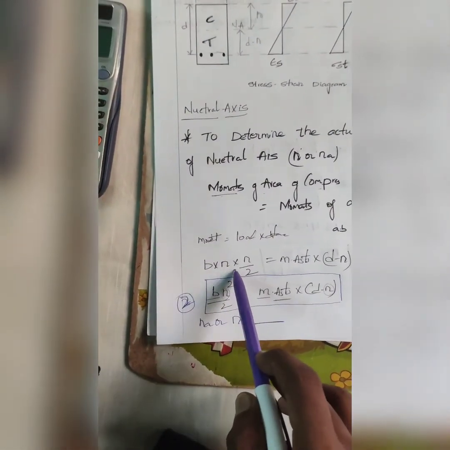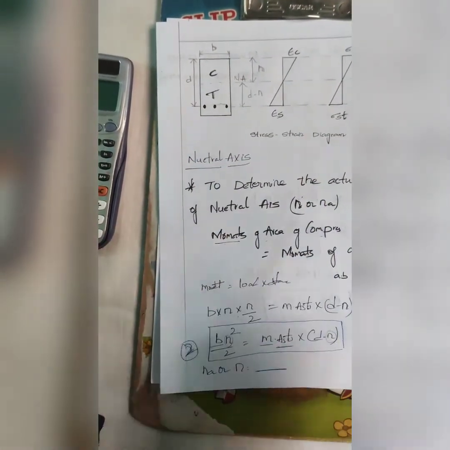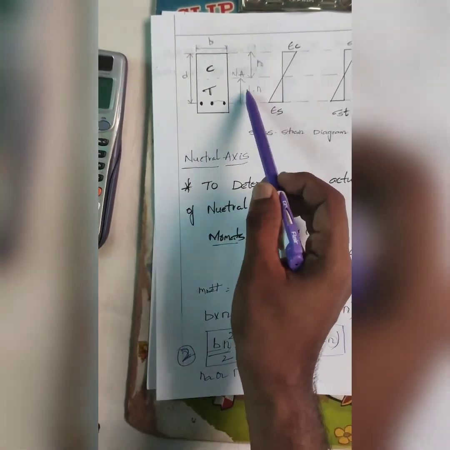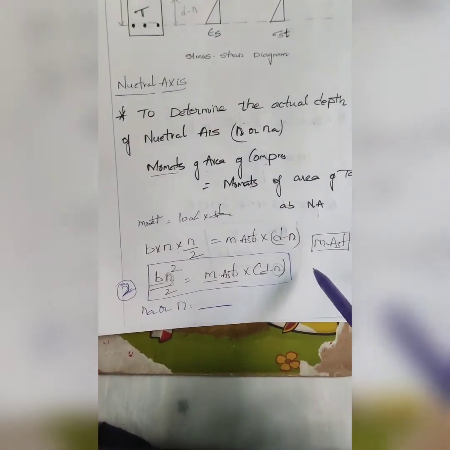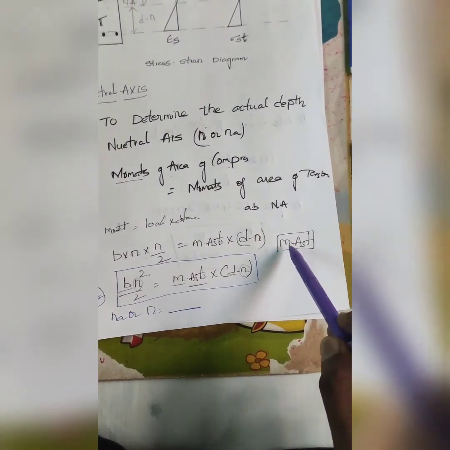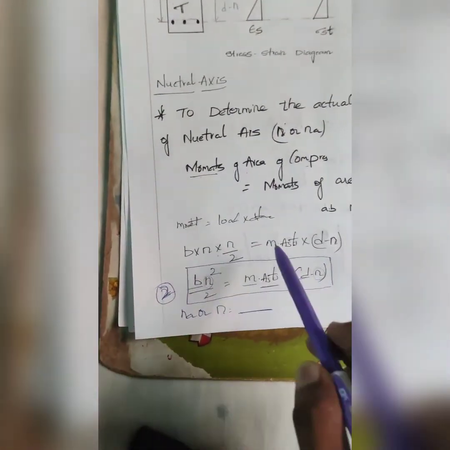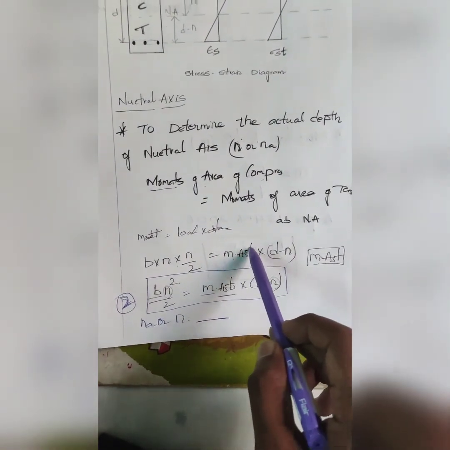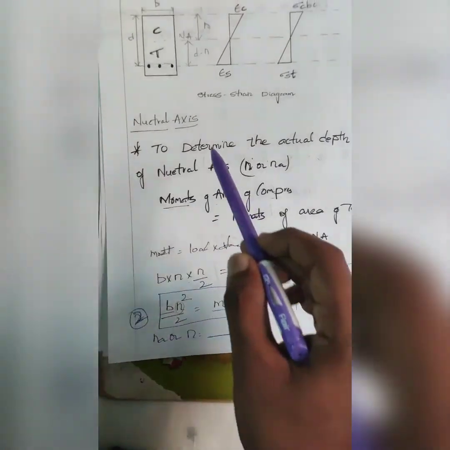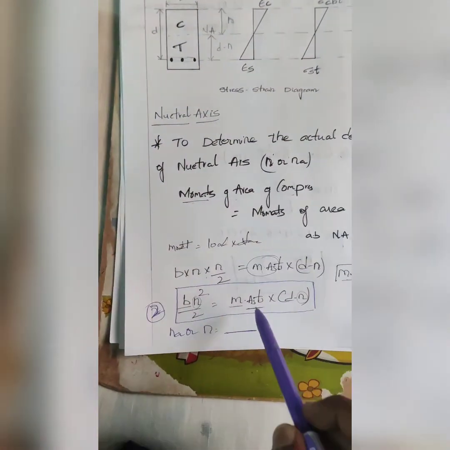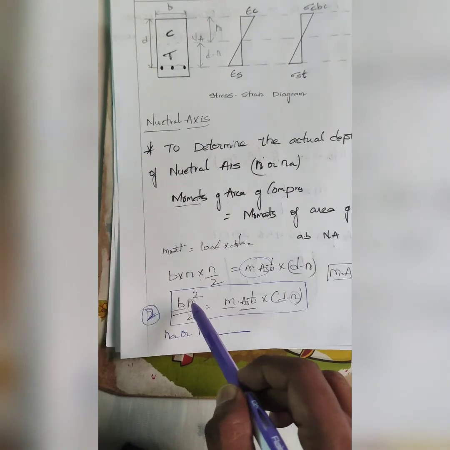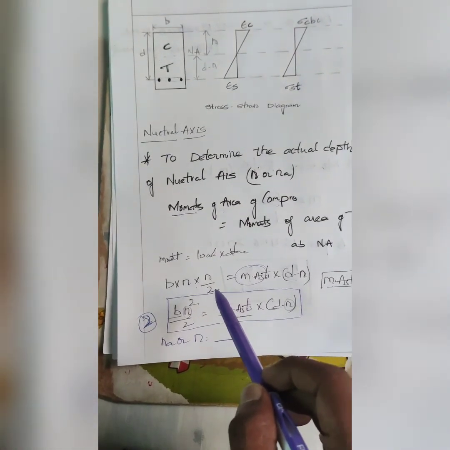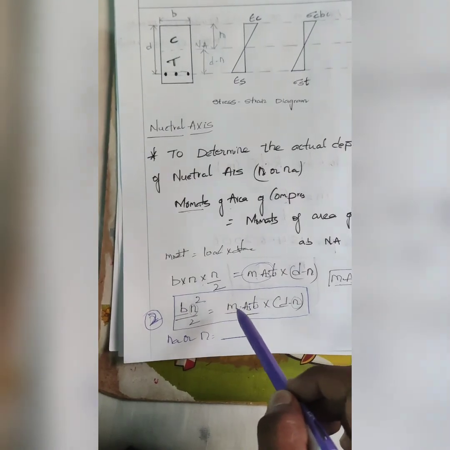We cannot write Ast into D minus N directly, since we want the entire area, so we multiply by the modular ratio: m into Ast into D minus N. So b N square by 2 equals m Ast into D minus N. If we substitute in the calculator, we directly get N if we know the other values. This is how we find the depth of the neutral axis.